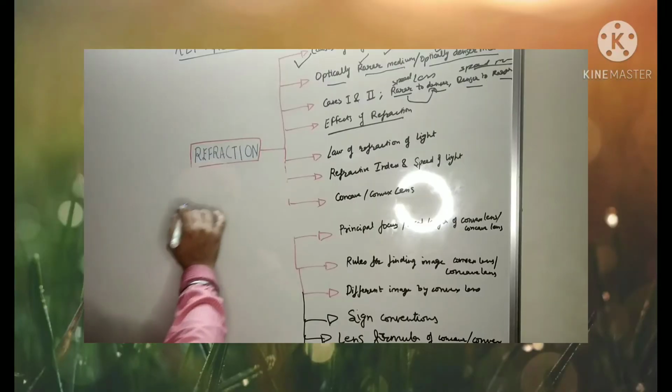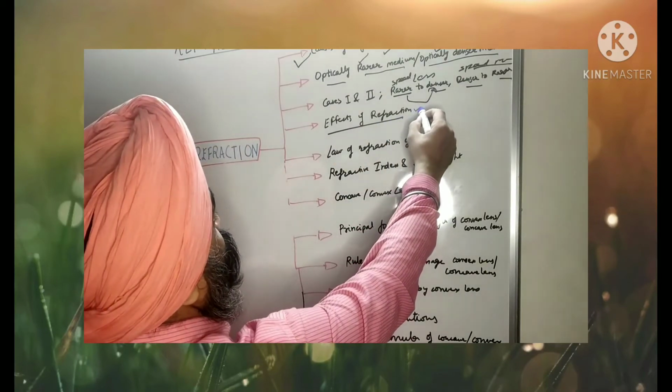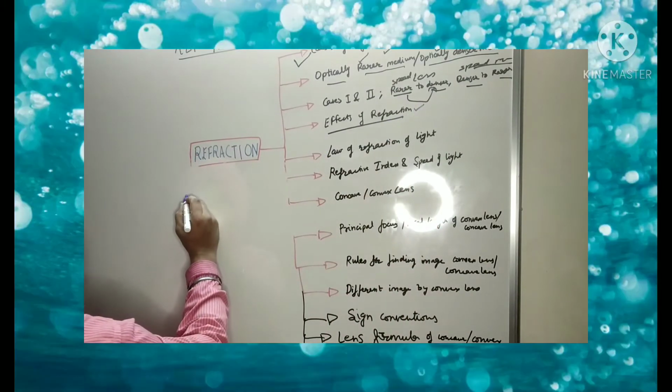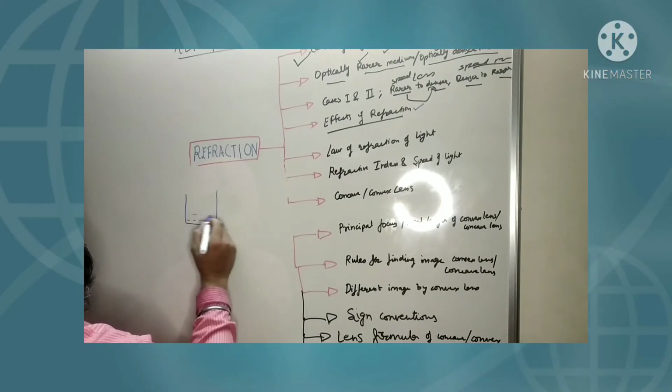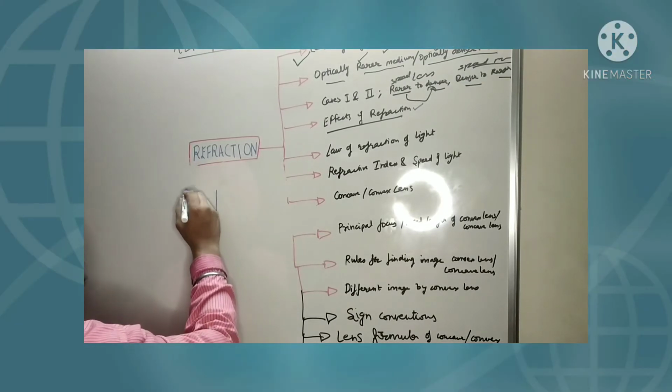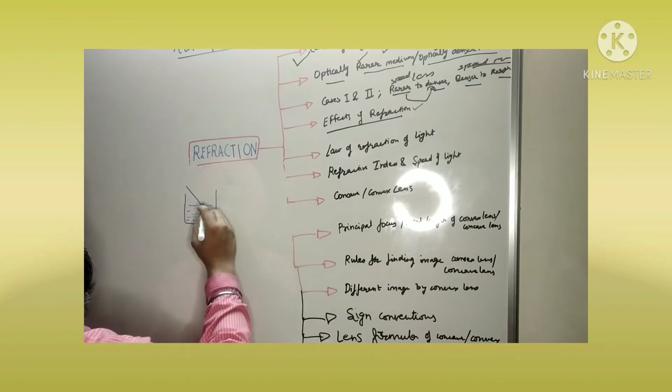So what are some effects of the refraction? Suppose this is a beaker, and beaker में आपको water है, और इसमें हमारी पेंसिल पड़ी हुई है ऐसे.